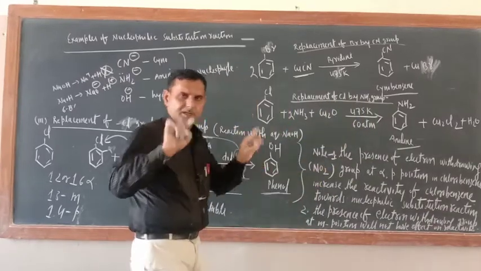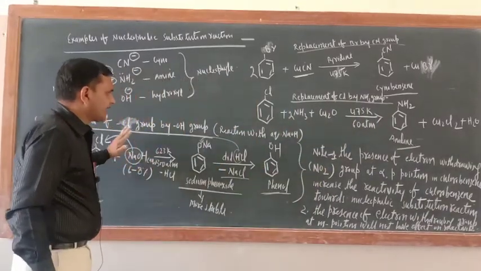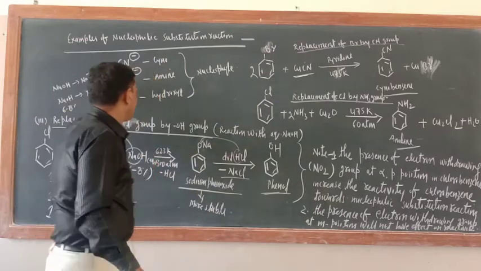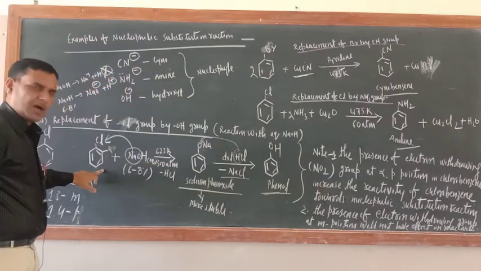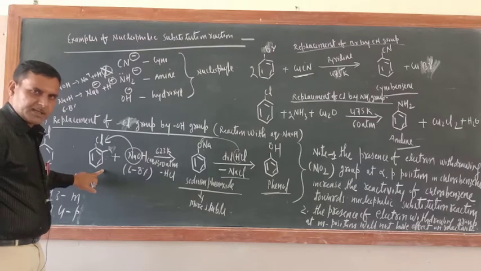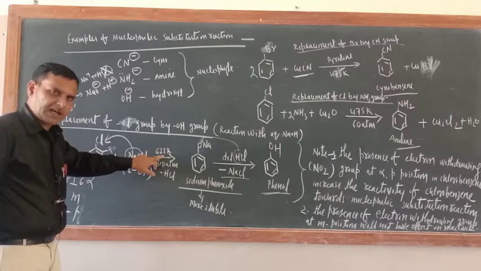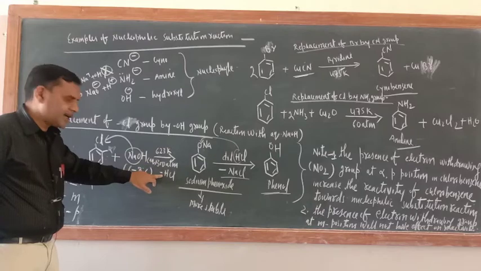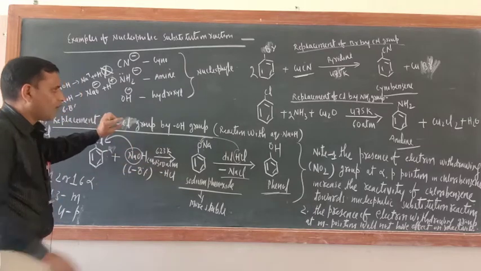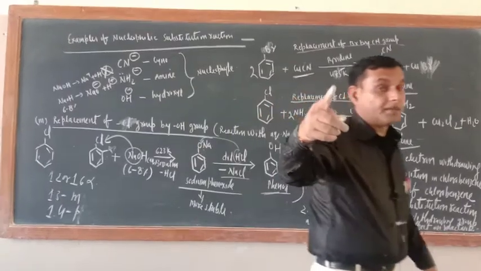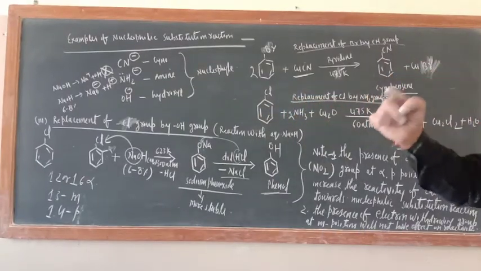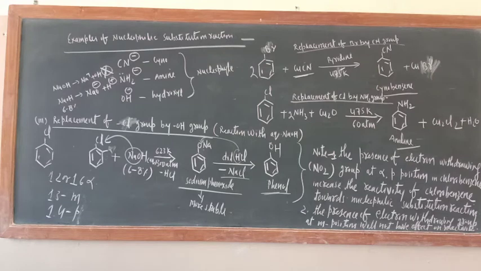So now the question, that can be seen while writing the reaction. I will rub this side and will write. See, when no electron withdrawing group is present, chlorobenzene reacts with NaOH at 623 Kelvin and 300 atm pressure. Now one by one I will explain. If an electron withdrawing group NO2 is present at the ortho position, you will see that the temperature will come down and the pressure will come down, meaning the reaction can take place at lower temperature and lower pressure.